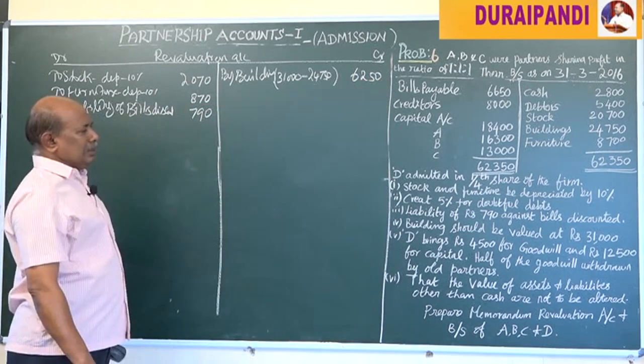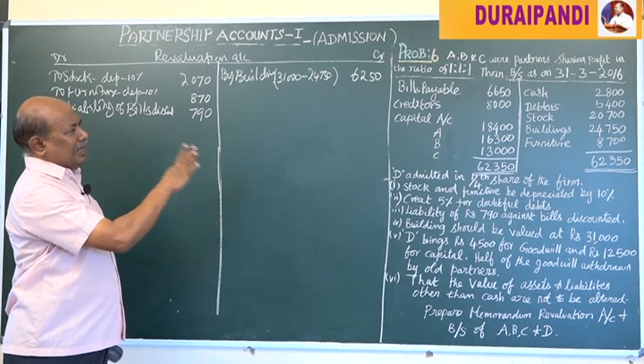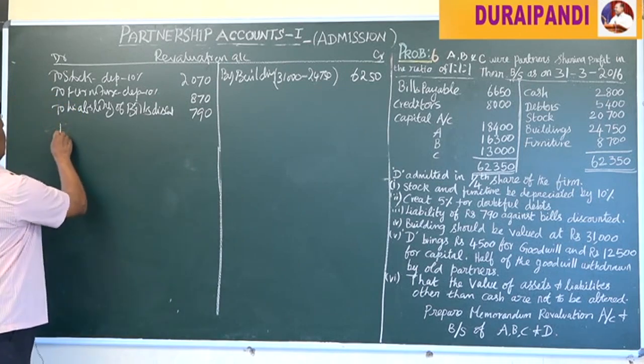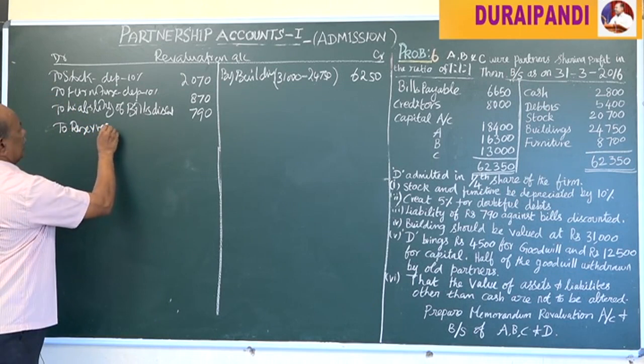Here create 5% reserve for doubtful debts on sundry debtors.